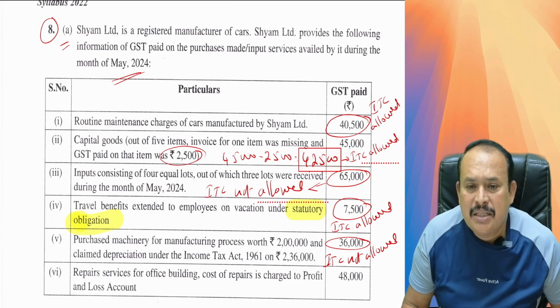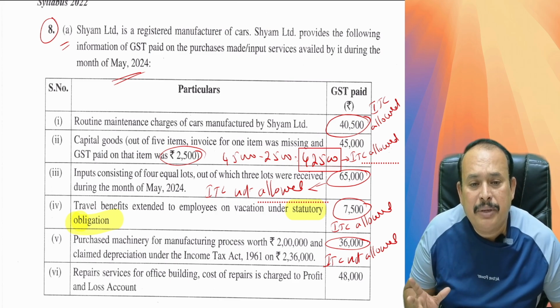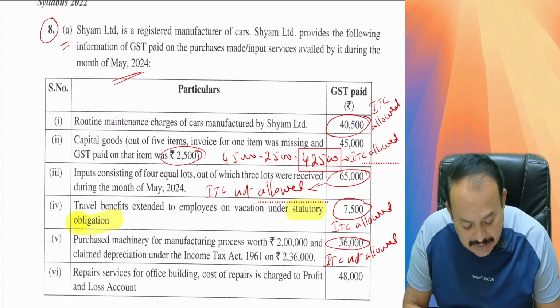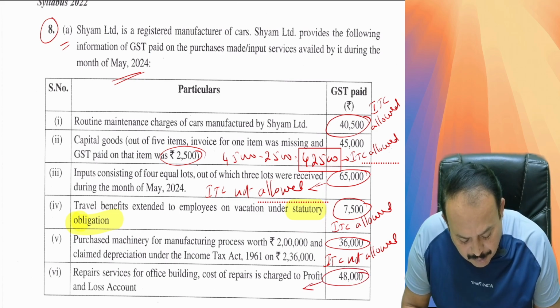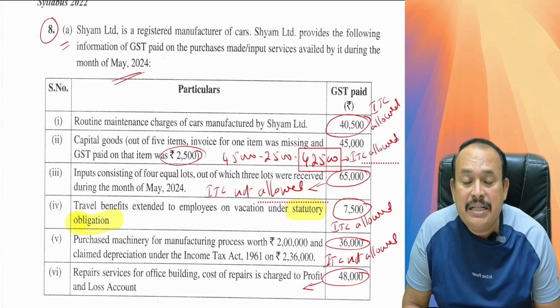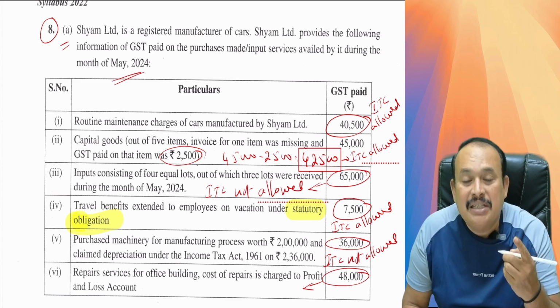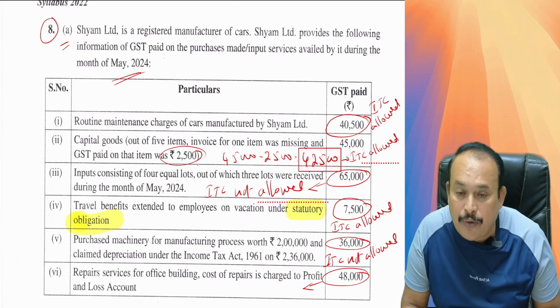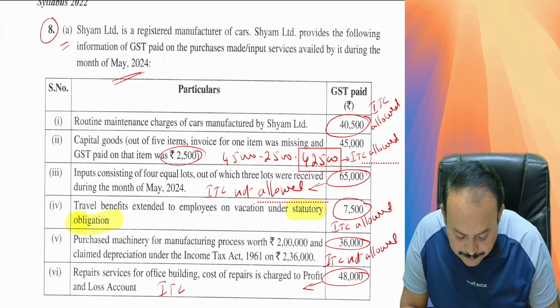Point number 6. Repair services for office building, the cost of repair is charged to profit and loss account. So this 48,000, though it may be works contract service, is not of a capitalized nature. It is a revenue expenditure. Therefore, ITC is well allowed.